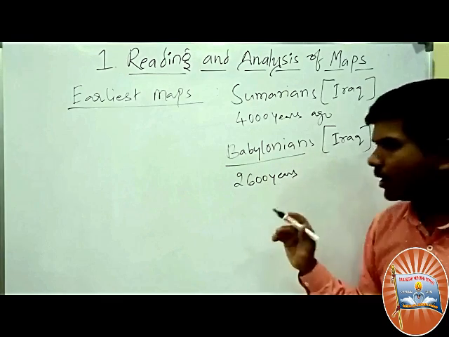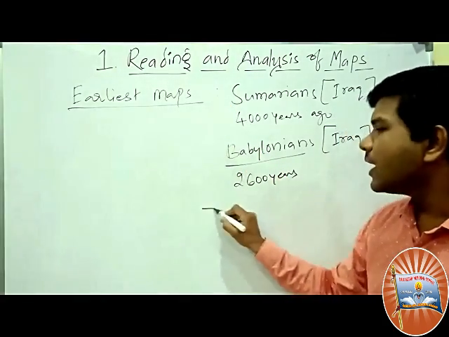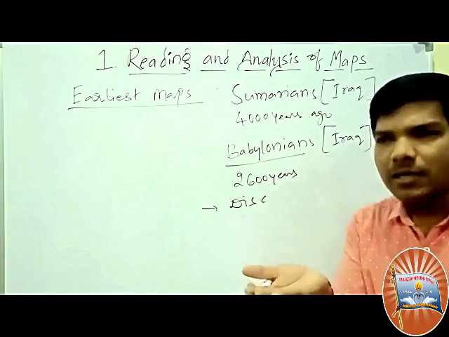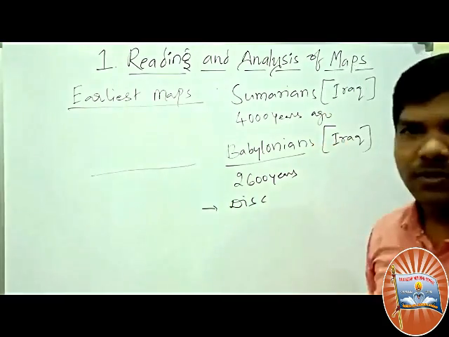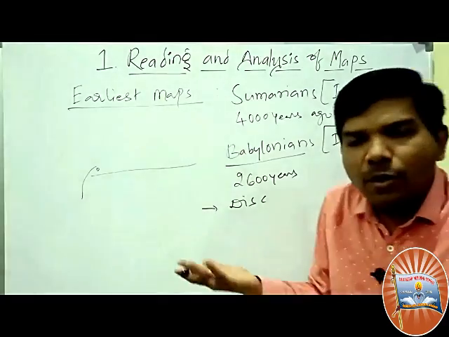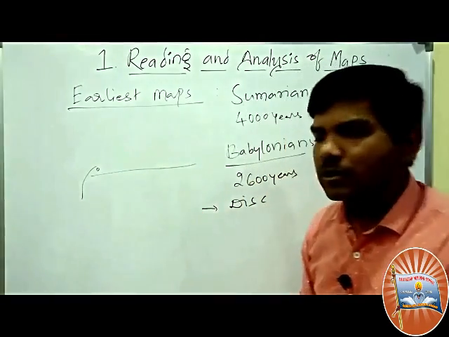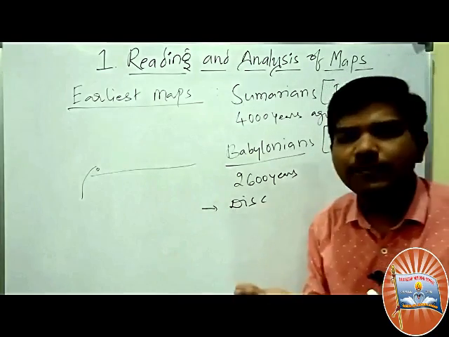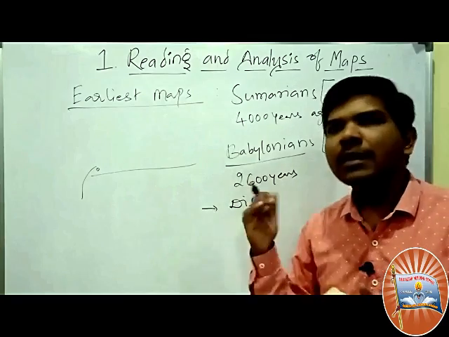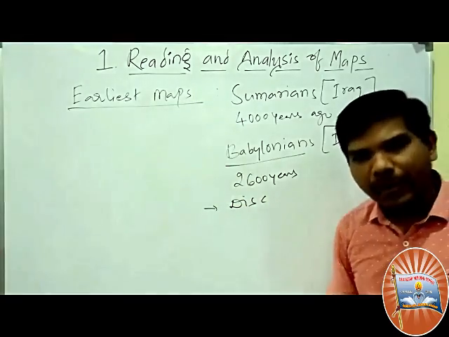The Sumerians and Babylonians believed that the Earth was a flat disc. They thought that if they went too far they might fall off the Earth. So they believed the Earth is flat and they should not go to faraway places. That is what they believed. Let us take the Babylonian map as an example.